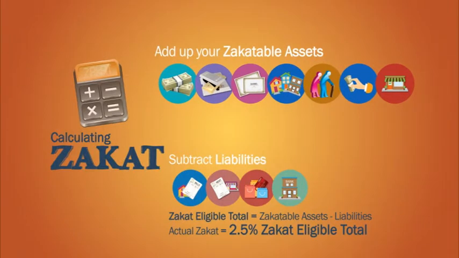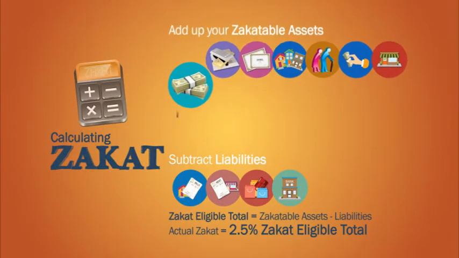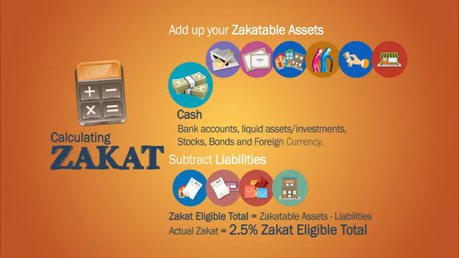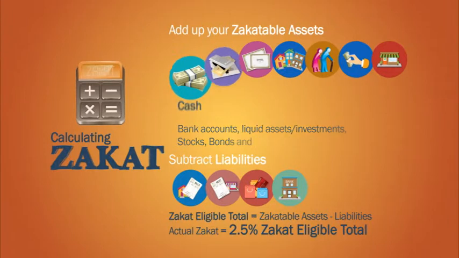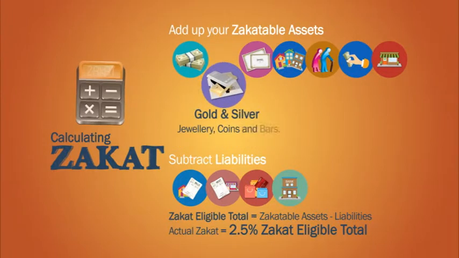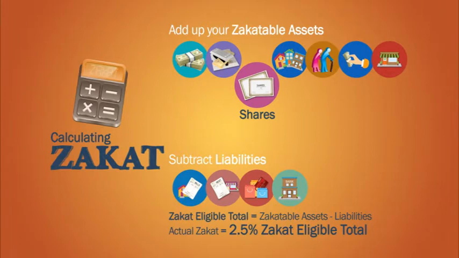Firstly, you need to add up your zakatable assets. Cash, whether in multiple bank accounts and liquid assets or investments, such as stocks, bonds and foreign currency. Gold and silver, jewelry, coins and bars, whether in use or in storage, as well as any personal items in which more than half the metal is gold or silver. Shares which are intended to be resold are subject to zakat. However, if the shares are an investment to generate dividends, then the calculated dividends received should be liable for zakat.